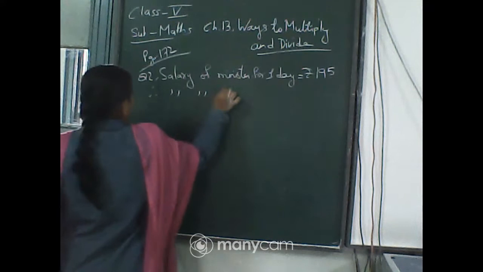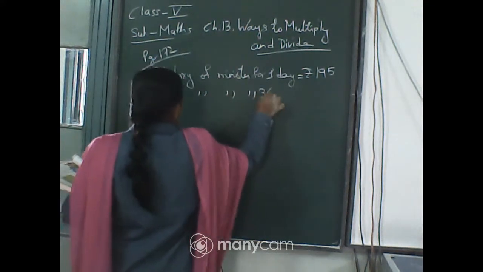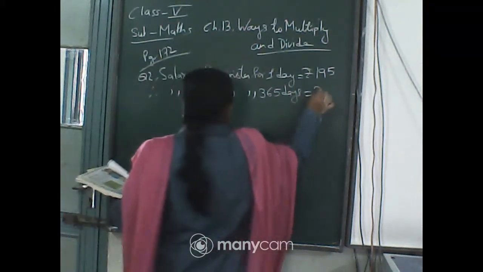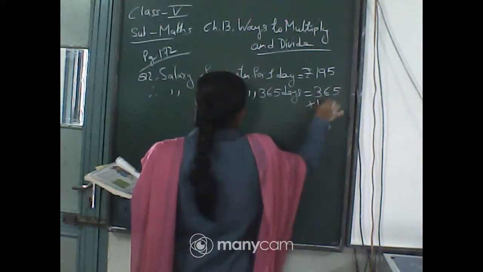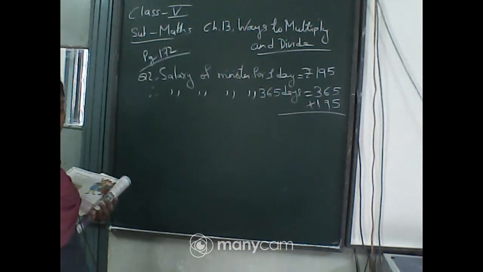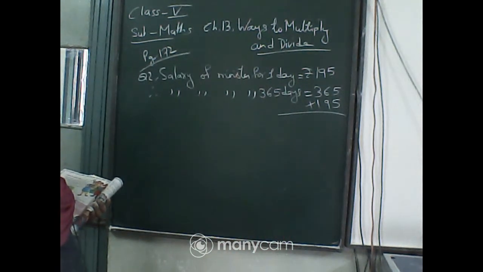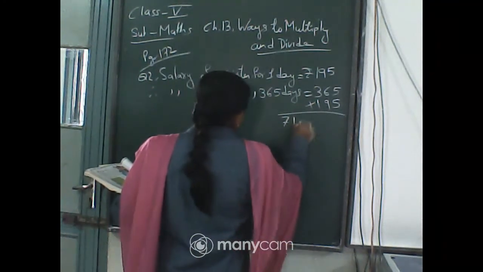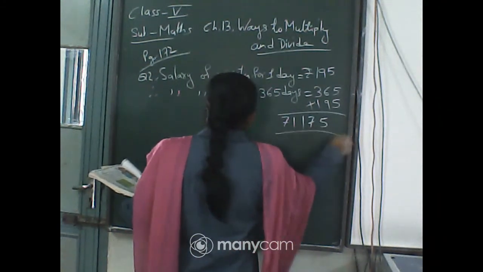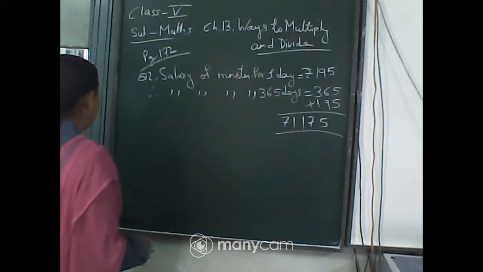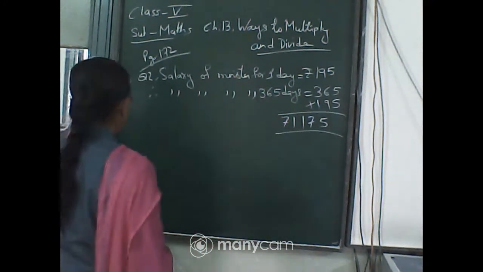Therefore, salary of minister for 365 days, you have to find for 1 year. So, you will multiply 365 by 195. Quickly multiply and tell me the answer. 71,175. See, I have not multiplied, but you will multiply and then you will write the answer. Clear? Now next one.